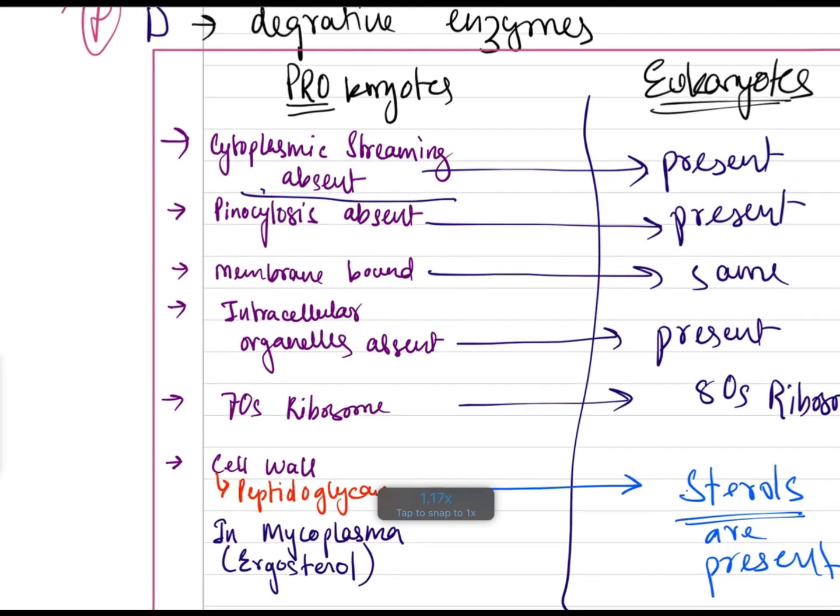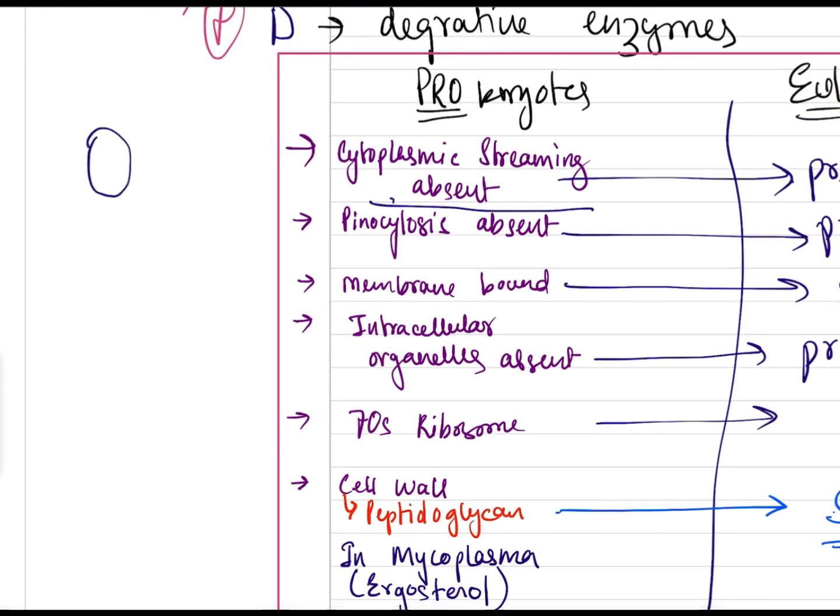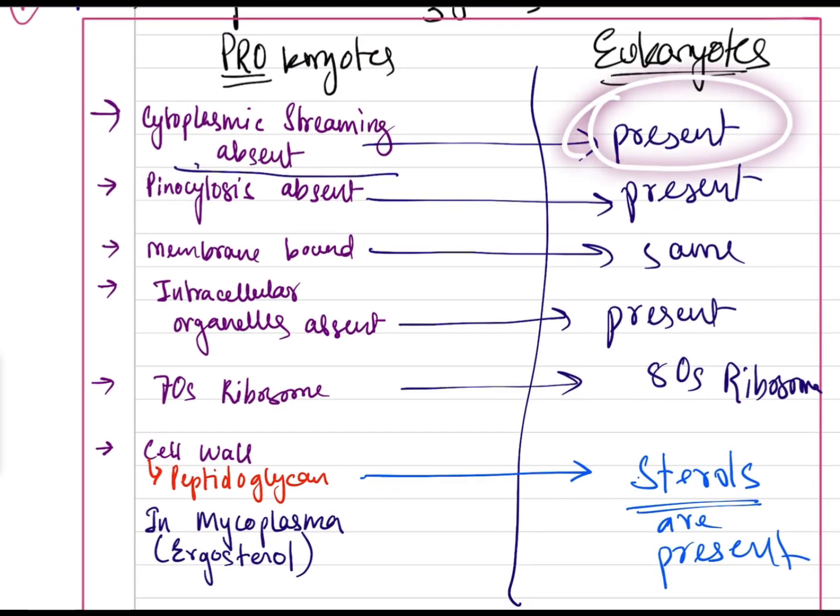Now a few more differences between pro and eukaryotes. Prokaryotes have cytoplasmic streaming absent. Cytoplasmic streaming means, wait, suppose this is a cell. Now they will stream along the cytoplasm, meaning flow along, glide through in this motion. It will move from one place to another, slowly. This is absent, but cytoplasmic streaming is present in eukaryotes, like an advanced feature. This is primitive, not present; advanced feature present.